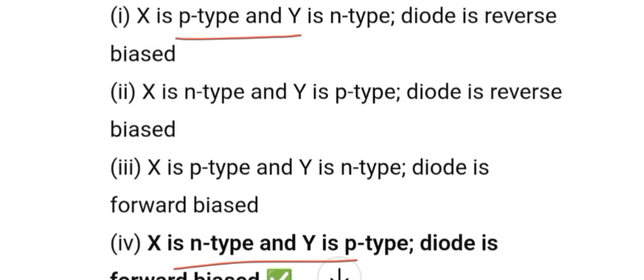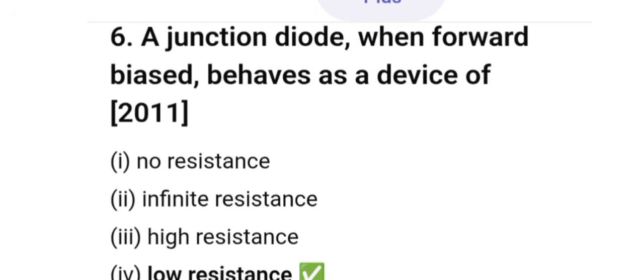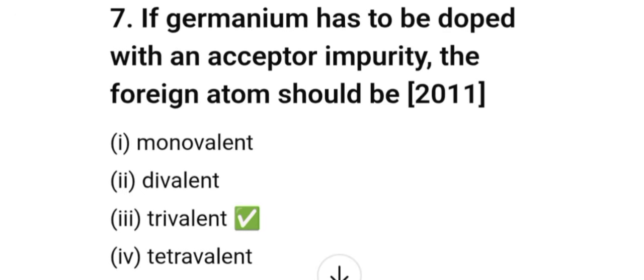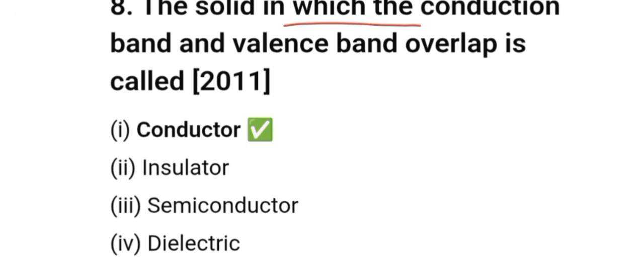Junction diode when forward bias behaves as device of no resistance, infinite resistance, high resistance, low resistance. It happens low resistance. If germanium has to be doped with an acceptor impurity, the foreign atom should be monovalent, divalent, trivalent, tetravalent. It happens trivalent. A solid in which the conduction band and valence band overlapped is called conductor.